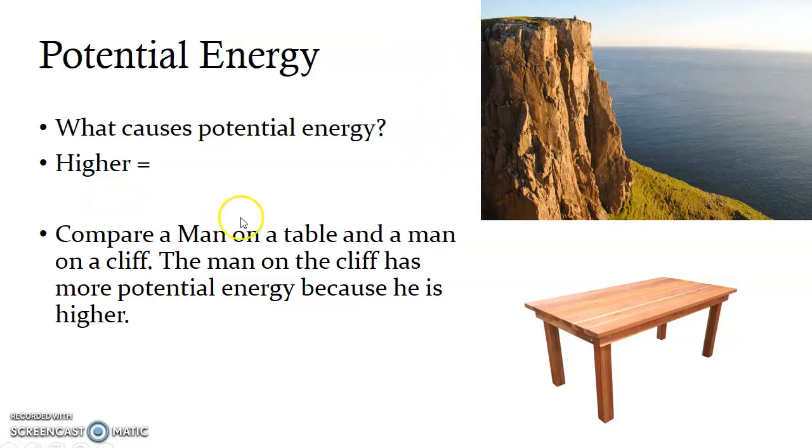So let's compare a man on a table and a man on a cliff. The man on the cliff has more potential energy because he is higher off the ground. Now, if he fell off the ground, of course, the man on the cliff will be mangled, whereas if somebody simply fell off of a table, they might get a bruise.